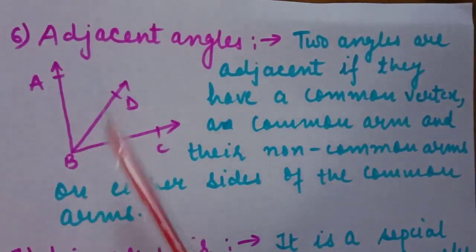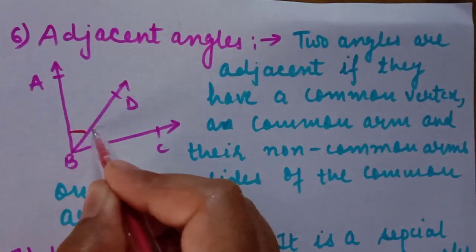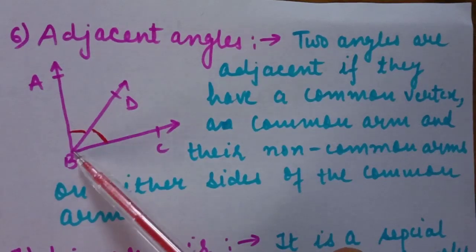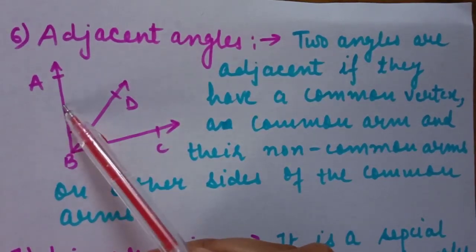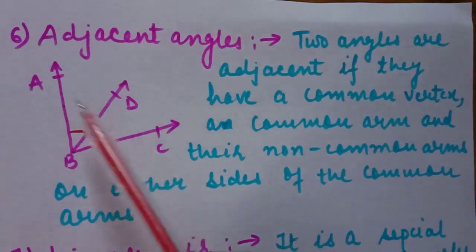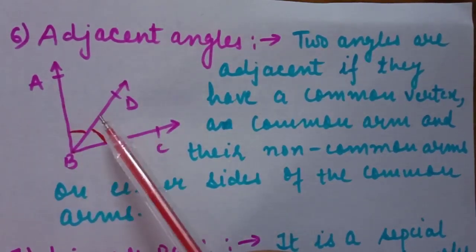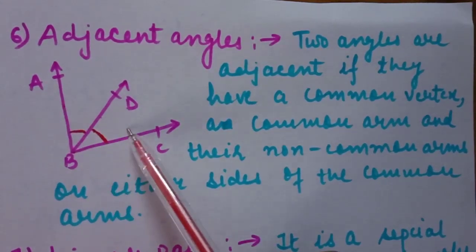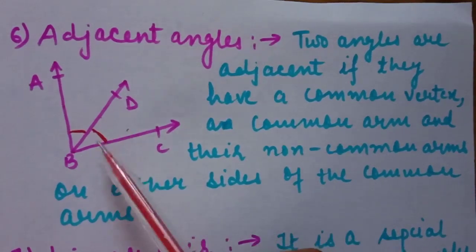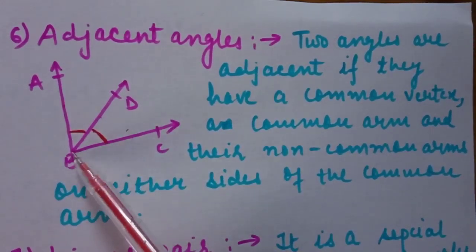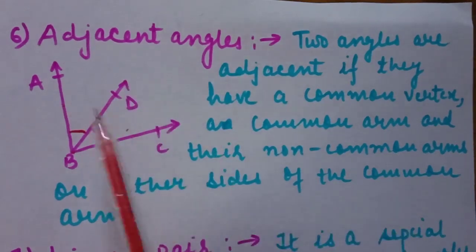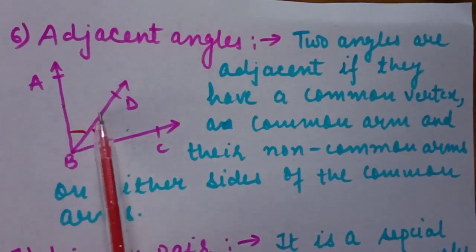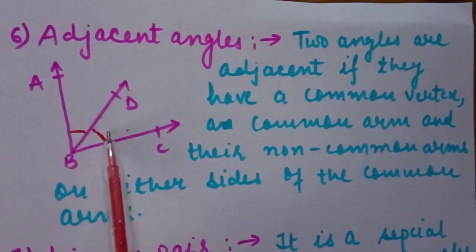If we have a diagram like this, if two angles have a common arm, a common vertex, and the two non-common arms are present on either side, that is, on different sides. So again, two angles are said to be adjacent if they have a common vertex, a common arm, and their non-common arms on either side of the common arm. We call them adjacent angles.